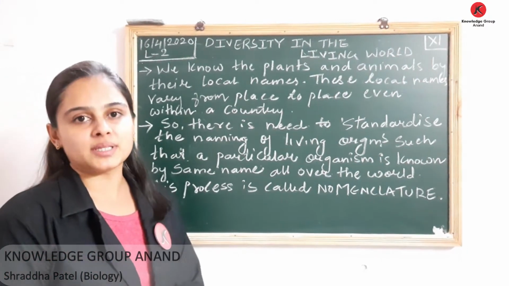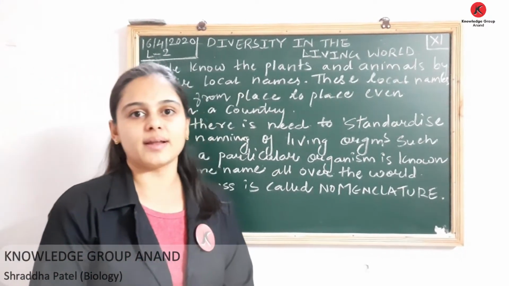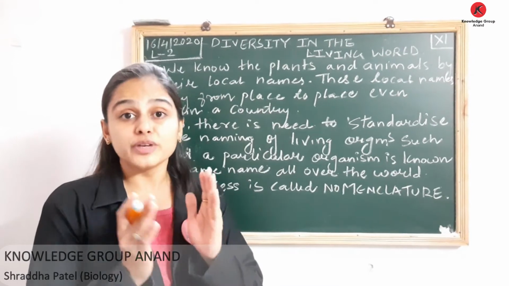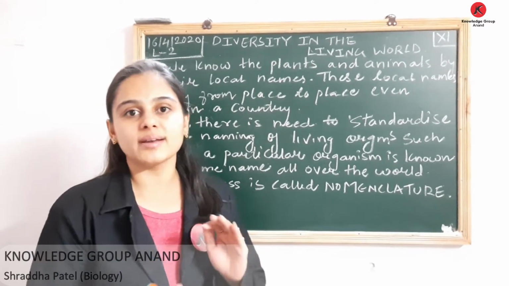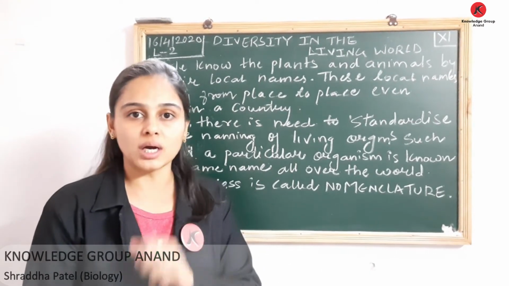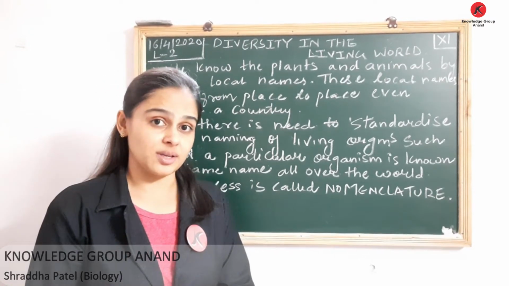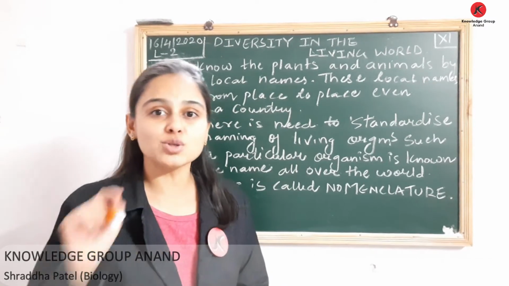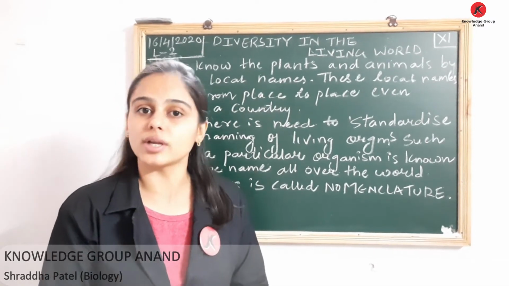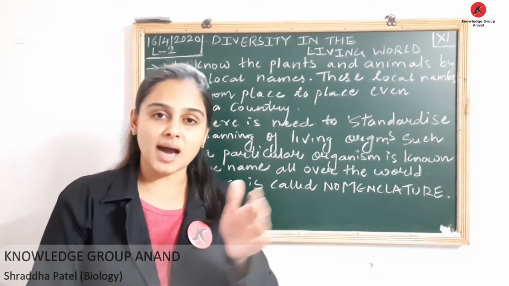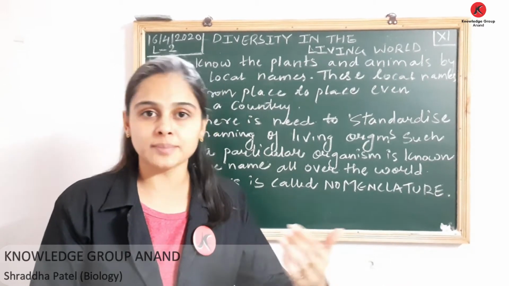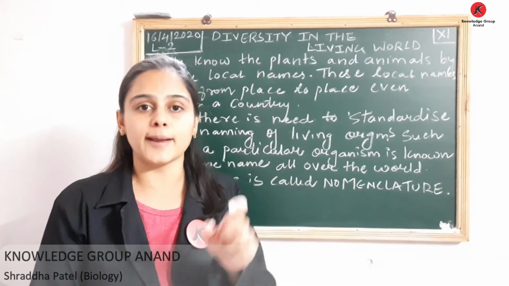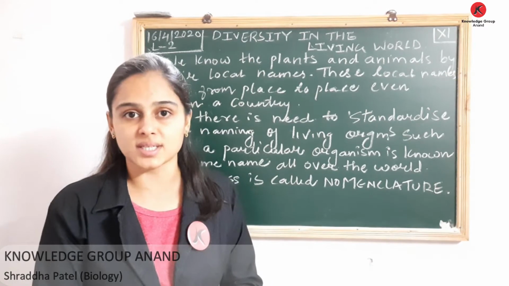As I told you, there are millions of plant and animal species, and we know each of these plants and animals by their local name. Most important thing, this local name may vary from place to place within the same country also. We know all plants and animals by their local name, and this varies from place to place.